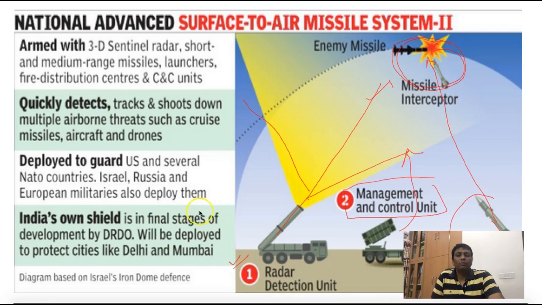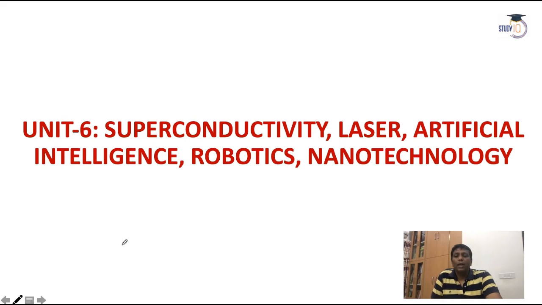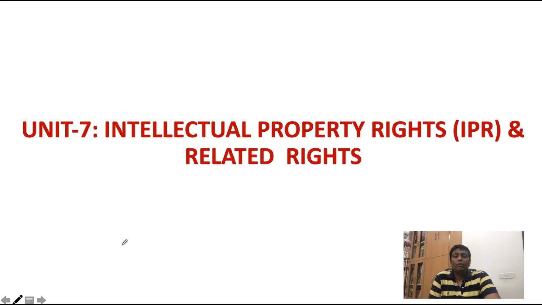Okay, so I hope this one has become easy for you. Now we'll go to another chapter, that is superconductivity, laser, artificial intelligence, robotics and nanotechnology. But see, there is no question in your paper from this chapter. Later we'll go into intellectual property rights and related rights. Still there is no question from this chapter.